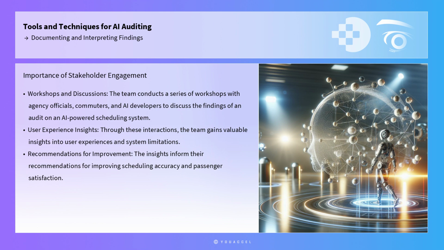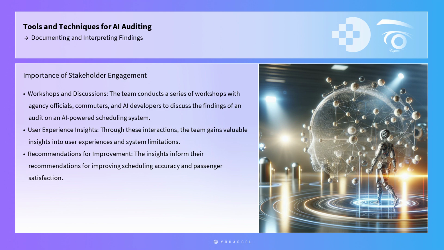To illustrate the importance of stakeholder engagement, consider the example of an AI auditing team working with a public transportation agency. The team conducts a series of workshops with agency officials, commuters, and AI developers to discuss the findings of an audit on an AI-powered scheduling system. Through these interactions, the team gains valuable insights into user experiences and system limitations, informing their recommendations for improving scheduling accuracy and passenger satisfaction.